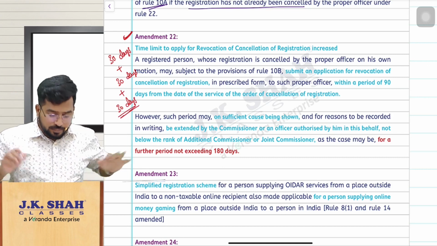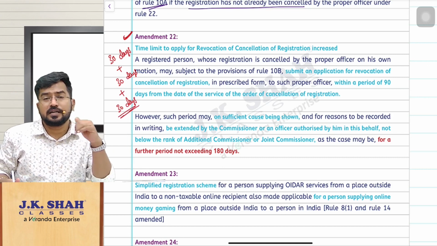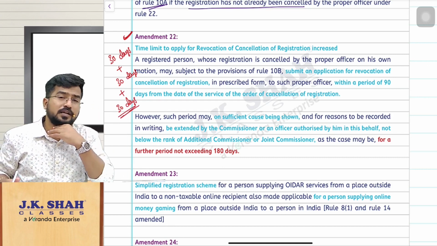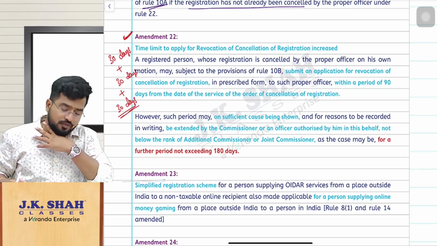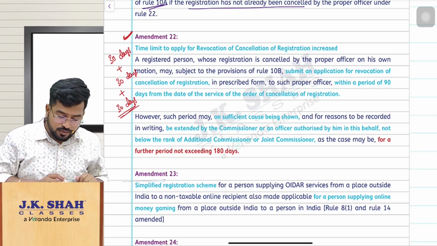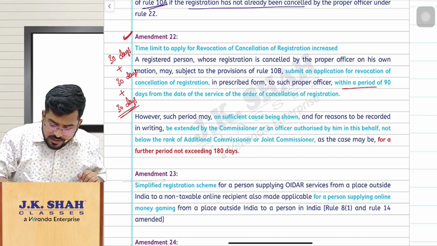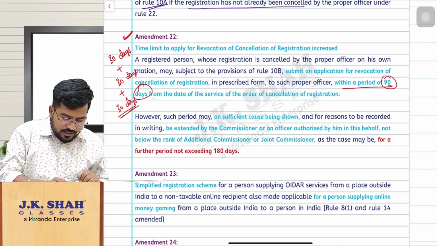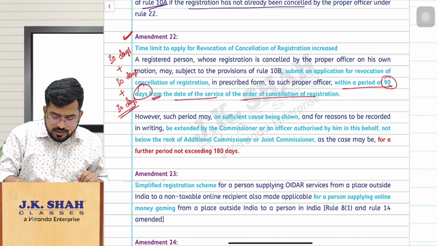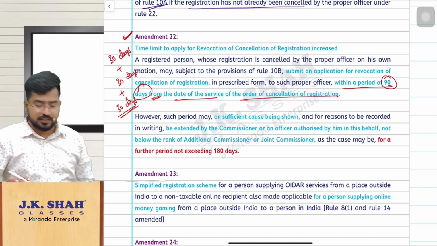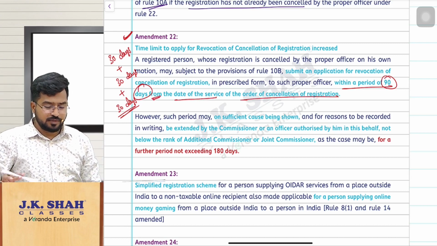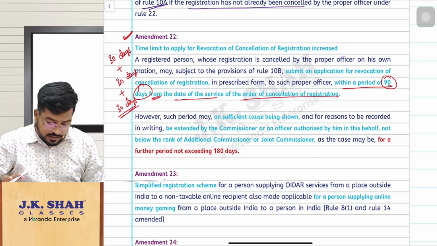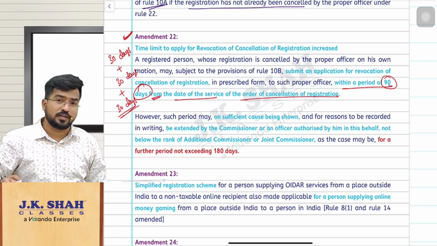But now they have amended the law, increasing the time limit for applying for revocation of cancellation, so that you can do it within 90 days from the date of service of the order of cancellation.